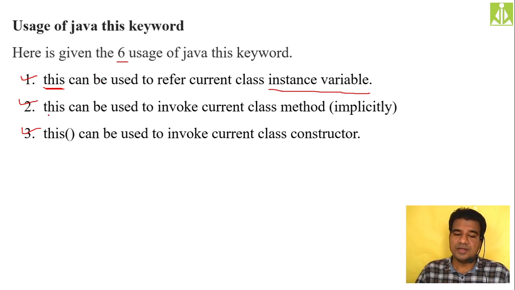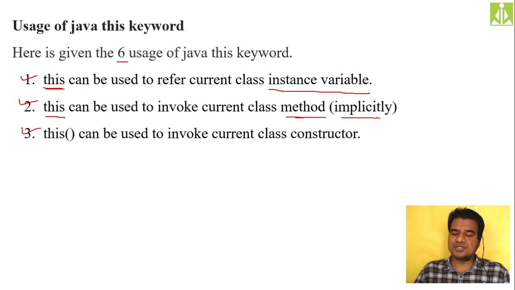Okay, then this can be used to invoke the current class methods, and this will be done implicitly, which means we don't have to do anything. Java itself adds the this keyword whenever you invoke a current class method inside the same class. Implicitly means we don't have to add it, Java will add it automatically. But as a practice, we will add it. Even if you don't add it, Java will add it.